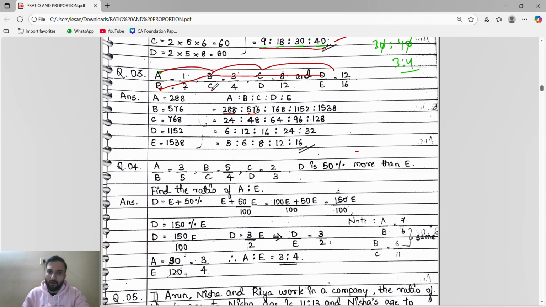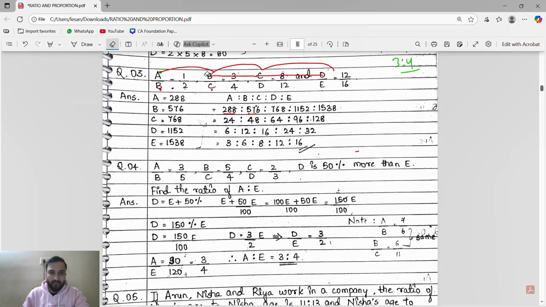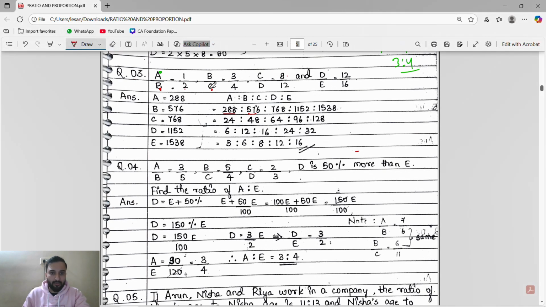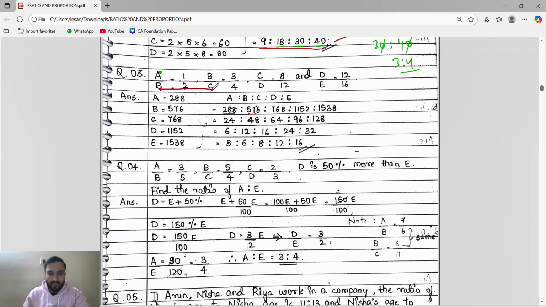Now next we have to find C. Where is C? C is in the denominator. So we'll start from the denominator. If it is present in the denominator, we'll start from the denominator. So B to C, right? We have to find C. So then for C, C here. B to C, then C to C, then numerator, C to D. Whatever we have to find, we will reach till there. So we reach B to C, then the same C is present above, so we go C to C, then numerator. So 2 times 4 is 8, 8 times 8 is 64. 64 into 12, you will get 768.